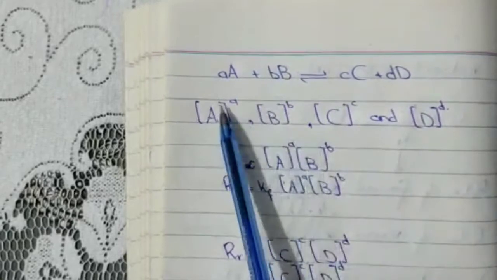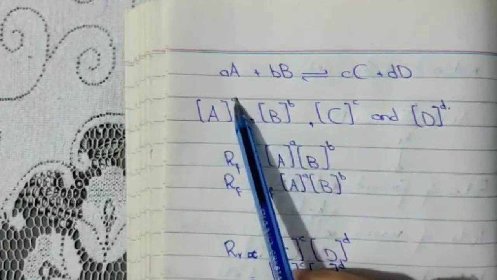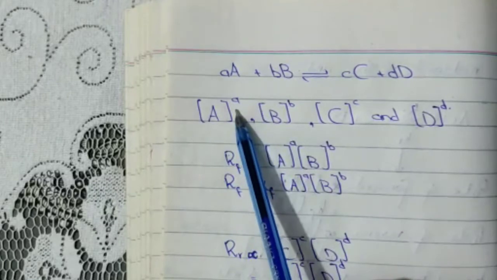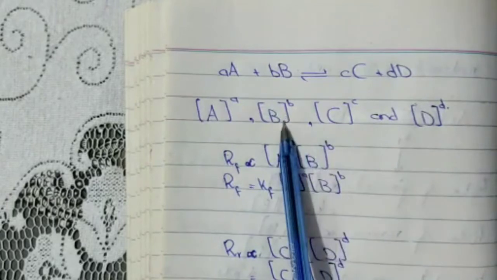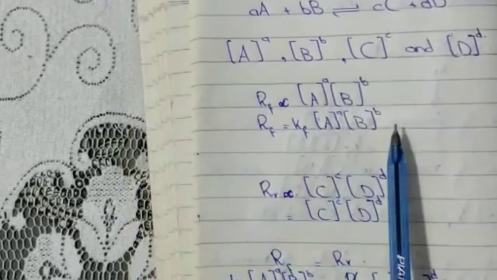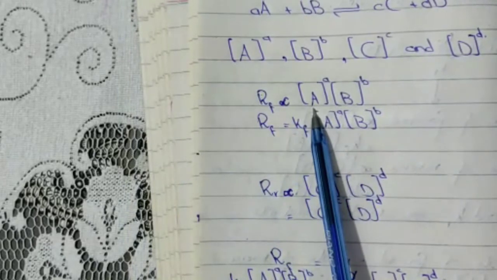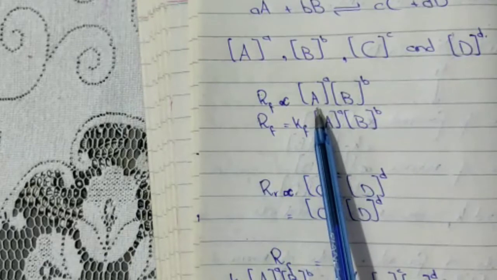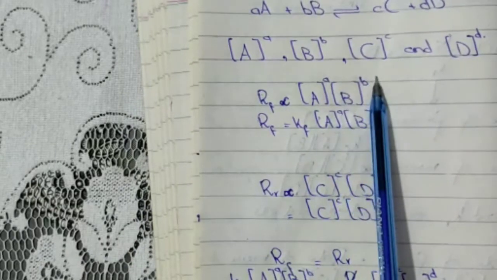Now what happens? This A is simply representing the concentration. And why have we written A in its power? Because it is representing the moles of A, and similarly for B, C and D. Now we can rewrite the equation for the forward reaction as: rate of forward reaction is equal to concentration of reactant A to the power of its moles, into concentration of B to the power of its moles.